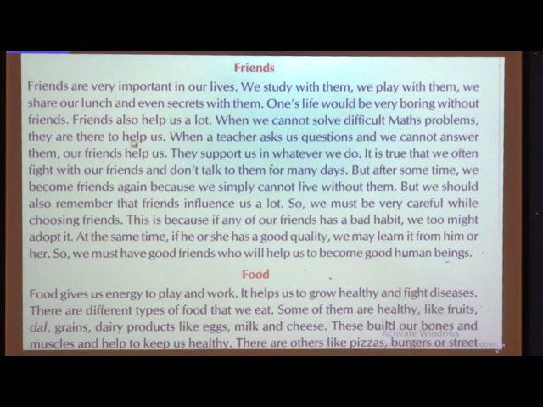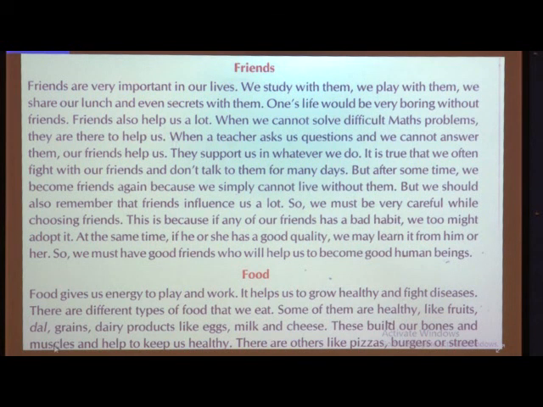Next, friends also help us a lot. Very good friends, what do they do? They help us a lot. Whenever you are absent, whenever you are sick, they help you by sharing their notes. Then whenever you are in trouble, even at that time they help you to solve your problems. So in some way or the other, these friends help you a lot.